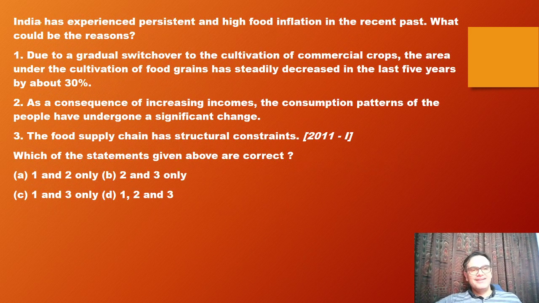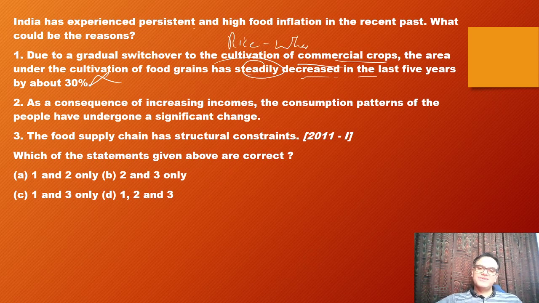Yeah. Then, India has experienced persistent and high food inflation in recent past. Which of the following are the reasons for the same? First one, gradual switchover of cultivation to commercial crops, and the area under cultivation of food grain has steadily decreased. Again, steadily is the watchword. In the last 5 years, about 30%? Nothing like that has happened. If that much switchover to commercial crops were done, it would be very good for farmers' income, but that is not the case. Our farmers are trapped in the rice-wheat cycle. So they have combined the concept of inflation with a topic from agriculture. That's how the question was set.